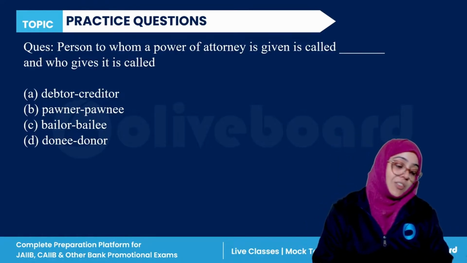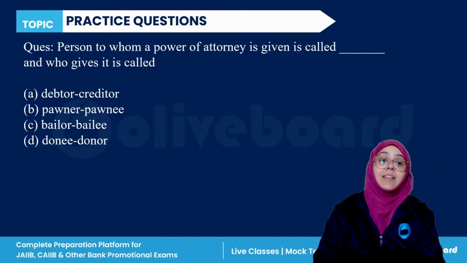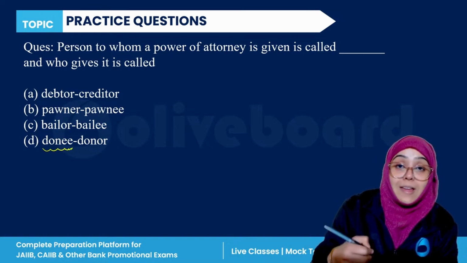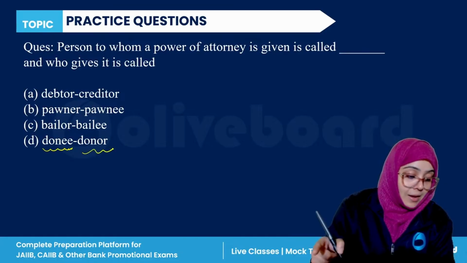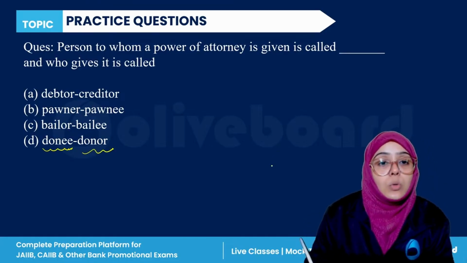The person to whom the power of attorney is given is called the donee, and who gives it is called the donor. The one who is giving is called the donor, and the one who receives is called the donee.